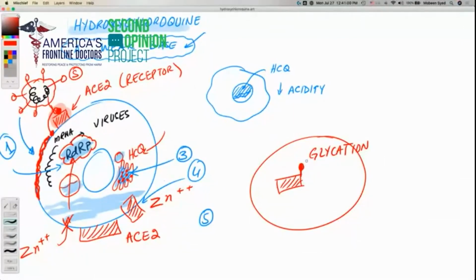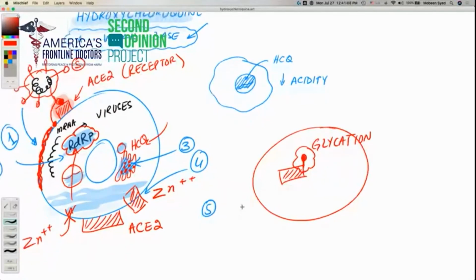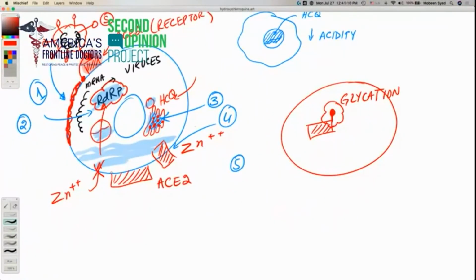Hydroxychloroquine interferes with the last amino acid glycation of the ACE2 receptors. The result of that is that when the ACE2 appears on our cell's surface, it has a slightly different shape compared to the regular ACE2 enzymes because one amino acid is not glycated.